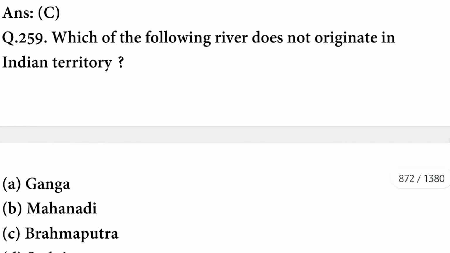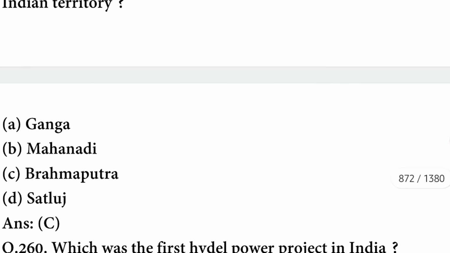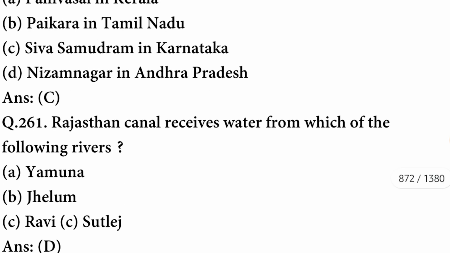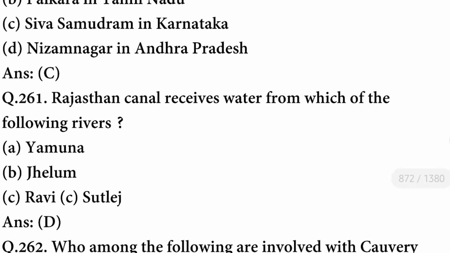Which of the following rivers does not originate in Indian territory? The river is Brahmaputra. Which was the first hydel power project in India? It was Shivasamudram in Karnataka. C option is correct. Rajasthan Canal receives water from which of the following rivers? It receives water from Satluj,